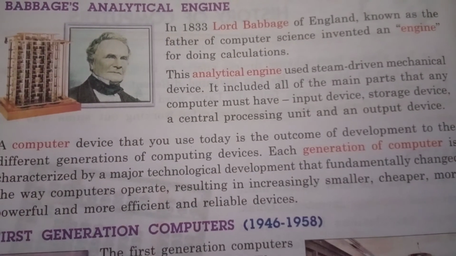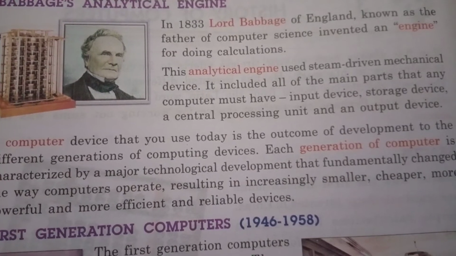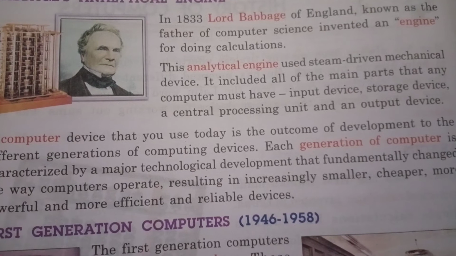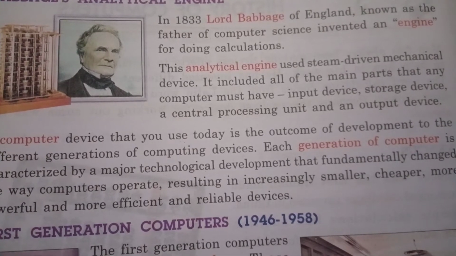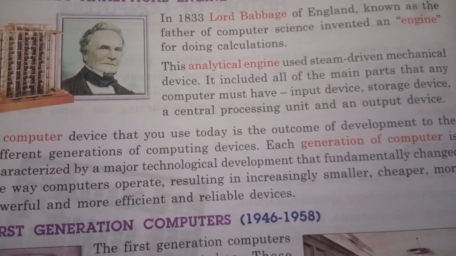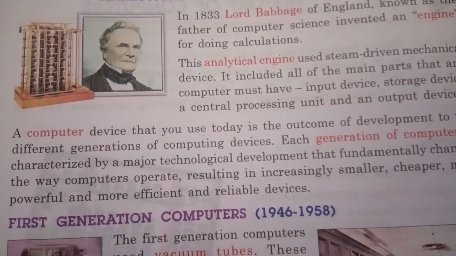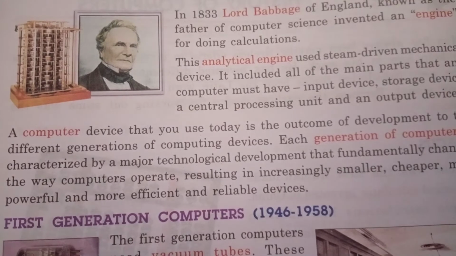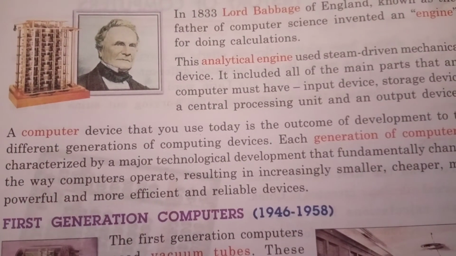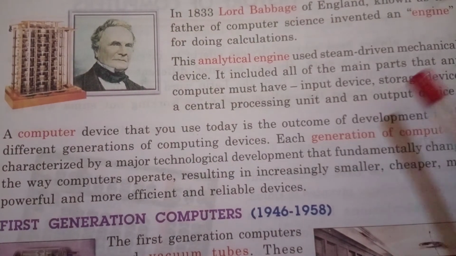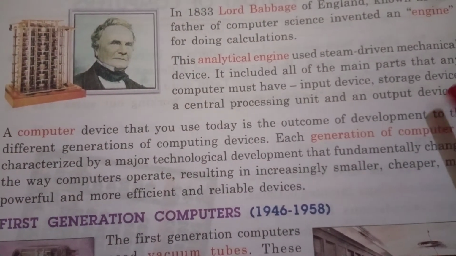It includes all the main parts that any computer must have: input device, storage device, a central processing unit and an output device. That's why he is known as the father of computer science, because he used all the main parts that a computer must have.